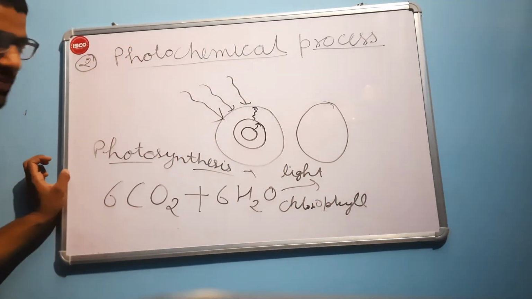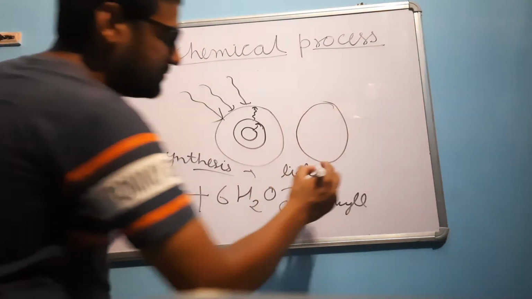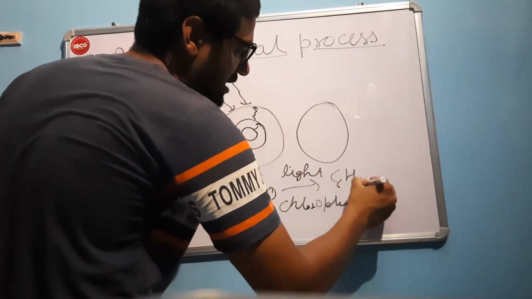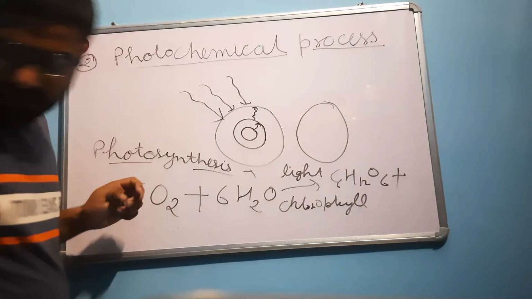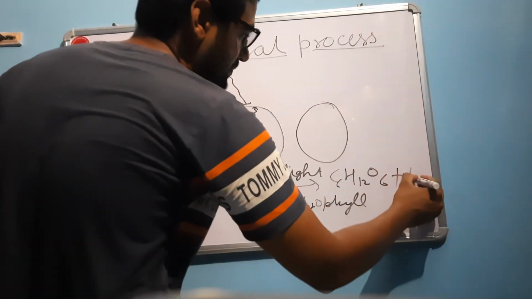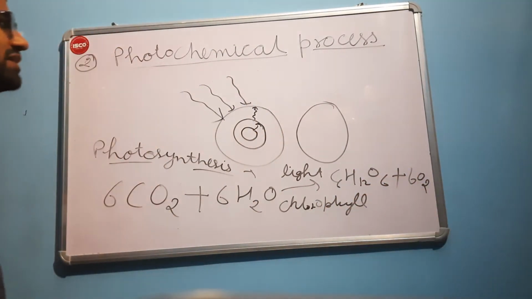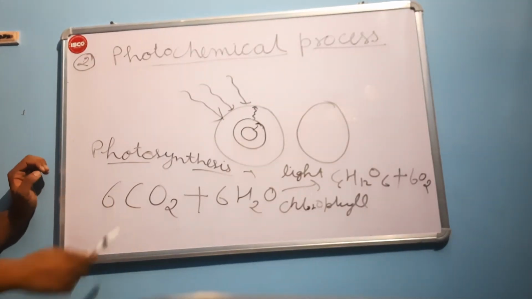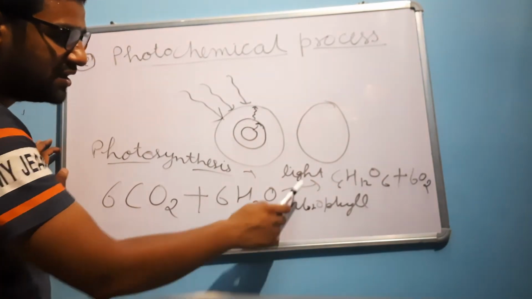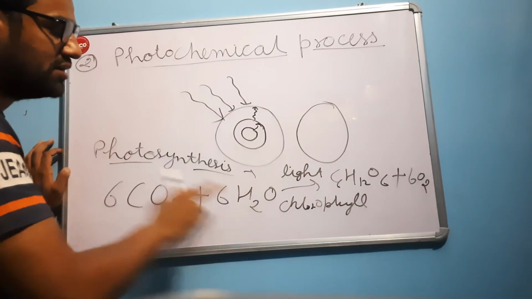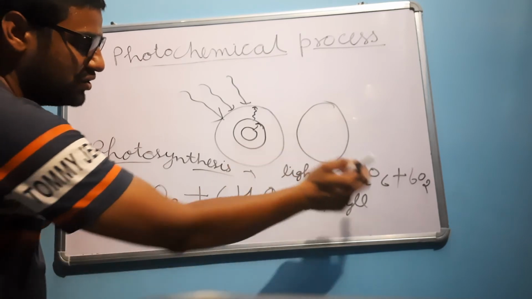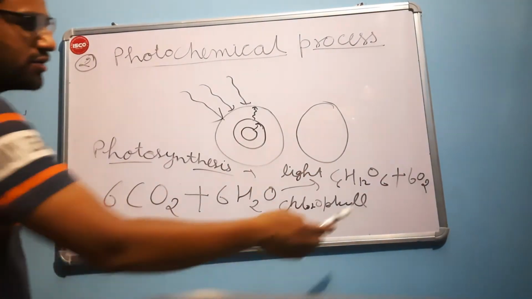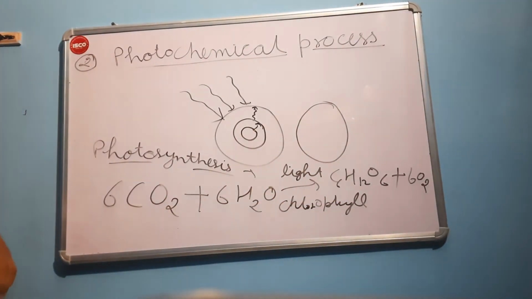This is chlorophyll in the presence of light, converting into C6H12O6 plus 6O2. This is our photochemical process. In this process, we have 6 moles of carbon dioxide and 6 moles of water. In the presence of light, our reactant does not remain reactant, it changes into product. This is glucose, and food. By this process, plants make their own food.